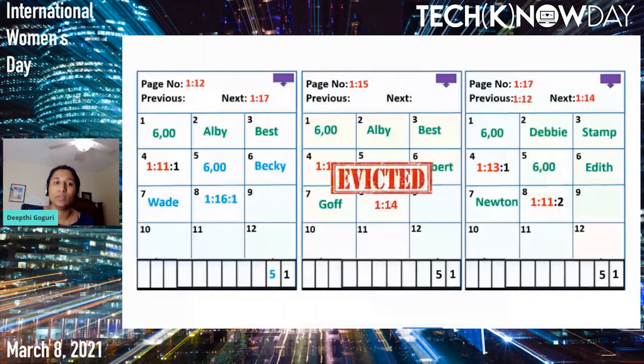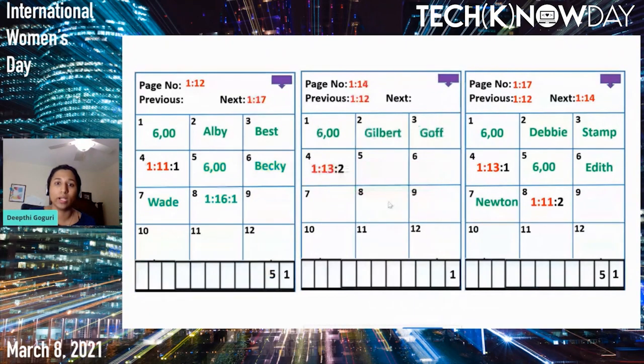Now, because we have added Becky Wade, we also have to update that information in the index page, right? So let's do that. On page number 14, we also have to reorder the pointer, because page 14 still has the previous page pointing to page number 12.